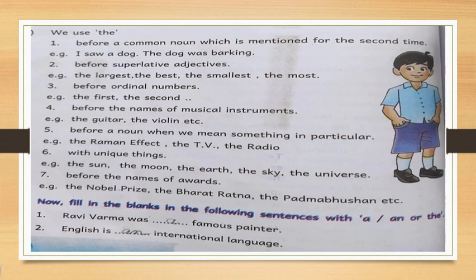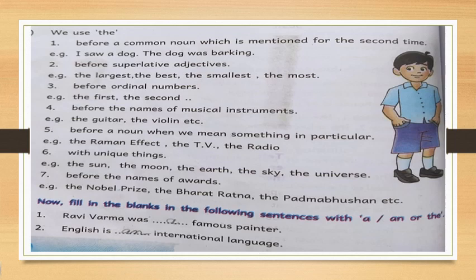Understood? Now let us fill the blanks in the following sentences with a, an or the. For example, I have given the answers for these two. The remaining you have to write, which is given in the next slide. Ravi Verma was dash famous painter: a famous painter.